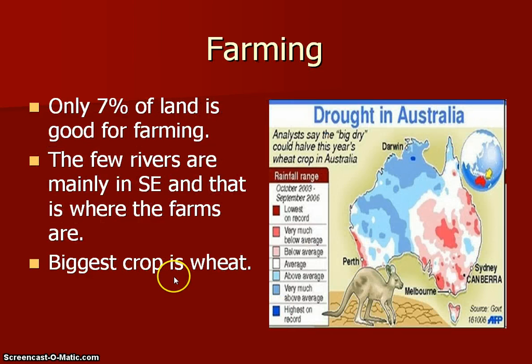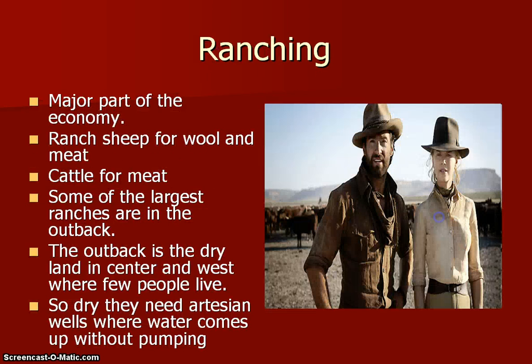Now farming in Australia is important, but there's a problem in that only 7% of the land is good for farming. There are few rivers, and those are mainly in the southeast area over here. The biggest crop is wheat, but the problem is that due to climate change, there's this weird weather pattern going on, and that's why in Australia there's more attention being paid to it now than there once was, because they're seeing some of the major effects.